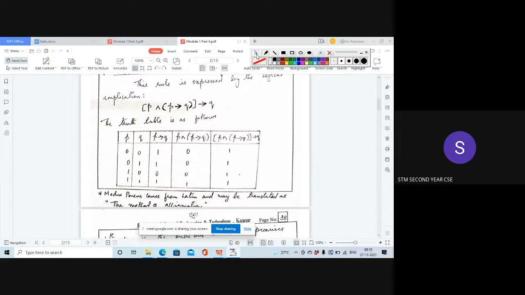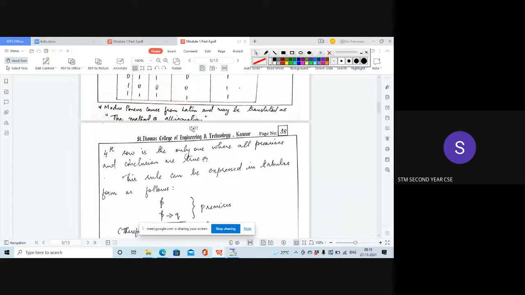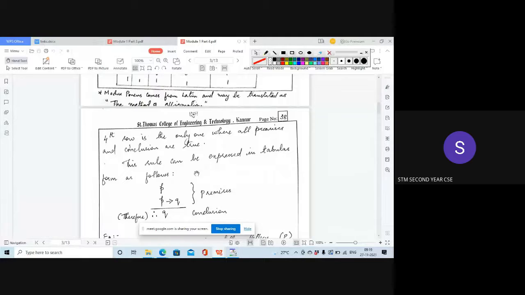Next, that is modus ponens. Study this formula by heart: P and P implies Q, the entire thing implies Q. Now, I had written here the 4th row. We have all the ones to be true, the conclusion is true. So this is another method for representing the rule, and we call it the tabular form. To represent the rules of inference, like modus ponens, we have a method called the tabular form.